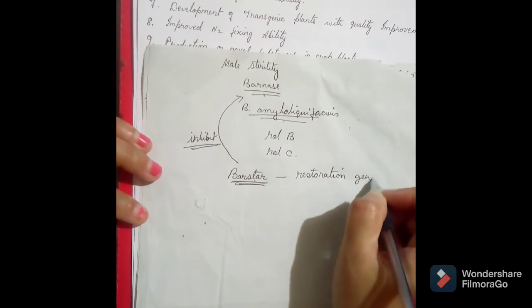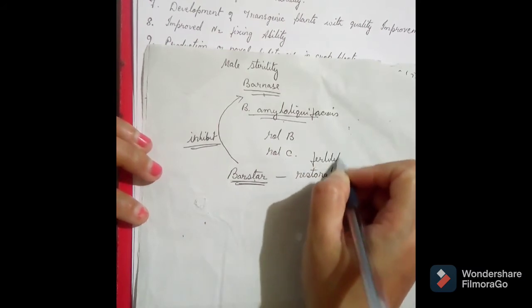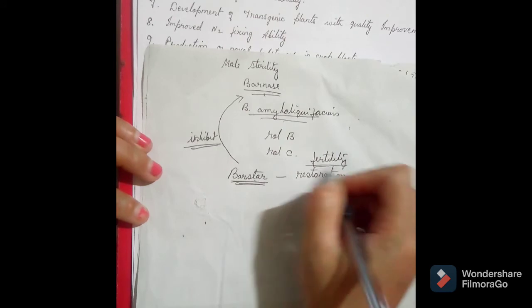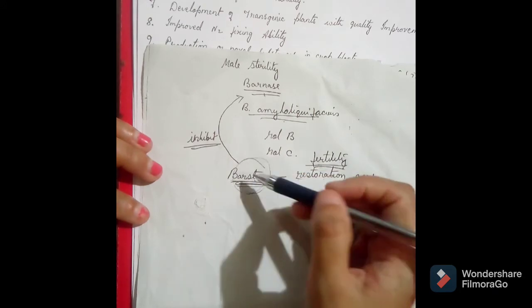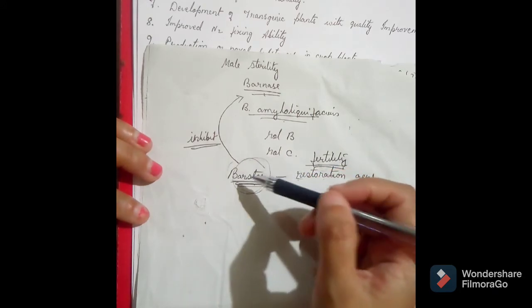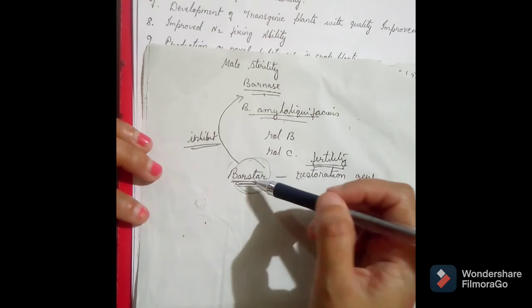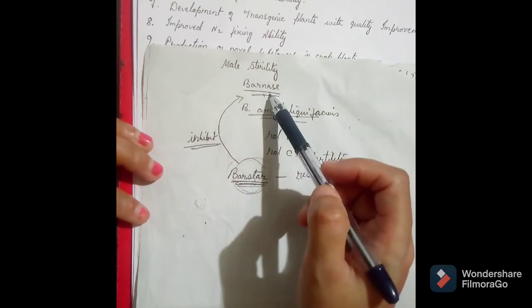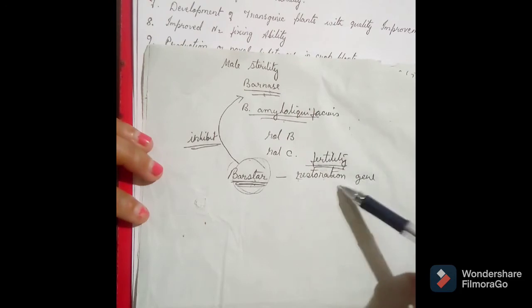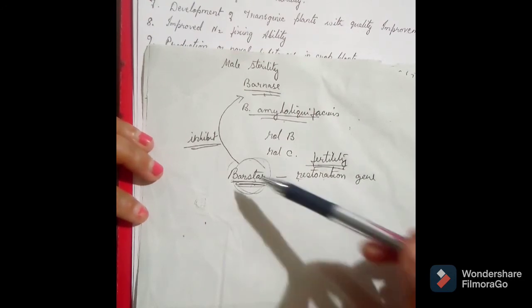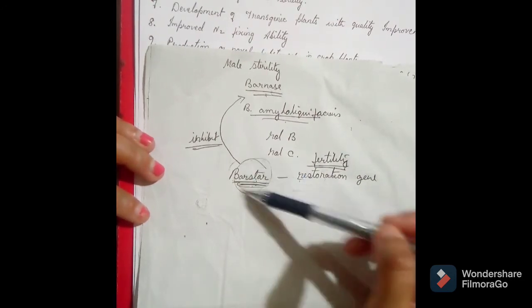So when they want to restore male fertility in the plants, they can use this barstar, because what this barstar gene does is inhibit the Barnase enzyme. So the fertility of the plant can be restored using the gene which produces this barstar.